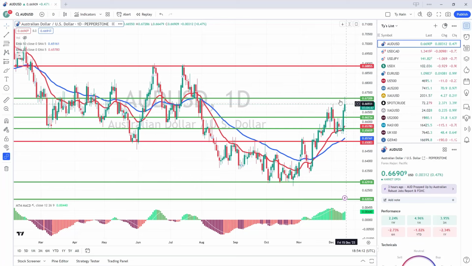But I wouldn't be keen on just jumping in on the long, because we've already seen the move. We want to see a bit of a pullback now to give us a bit of consolidation. A pullback down to the 66.20 also makes sense. If it comes back all the way down here and around bottoms, then we can look at attempts again at that 67.20, which is 100 pips away again. So not bad trading on the Aussie. Hopefully you're able to catch that nice big move, because it happened off a very strong level of support.